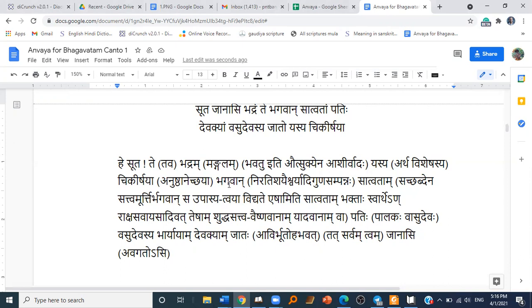So such Lord, Yasya Chikirshaya, Artha Visheshasya Anushthanichaya. Okay, we'll come back to this Yasya Chikirshaya afterwards. So such Bhagwan, who is Satvatam Pati, the maintainer, the palaka of the devotees. So now he's explaining Satvata here. Sat Shabdena Sattva Murti Bhagwan. So from the word Sat, it refers to the Sattva Murti Bhagwan.